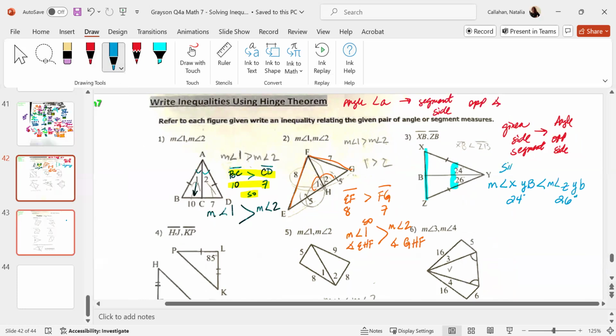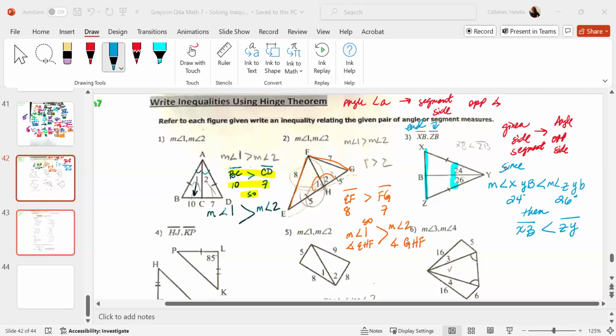You could say since, then, end with the segment. This is what you want to end with, right? Then XB is less than ZY. Make sure you write the segment with the segment symbols on top. That's how you do proofs.